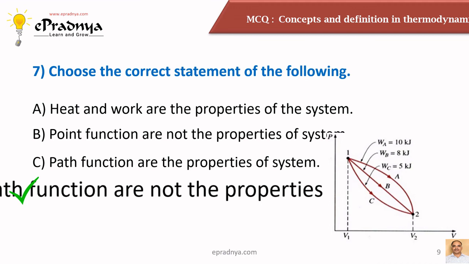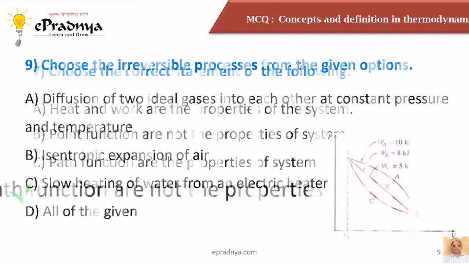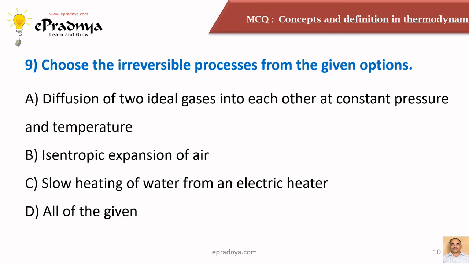Let us see the next one. Here we have to choose the reversible processes from the given options. In thermodynamics, processes can be classified as reversible or irreversible. Reversible processes are those which can be brought back to their initial position by restoring all the changes in the system and at the same time all the changes in the surroundings.